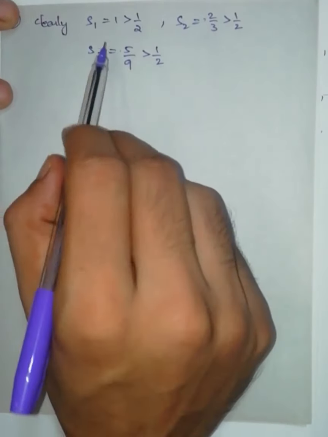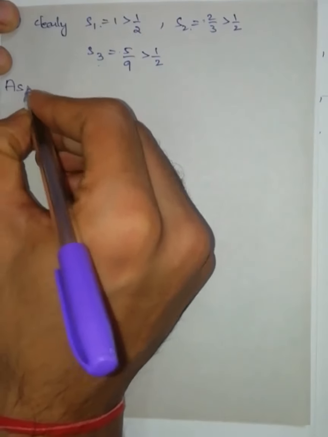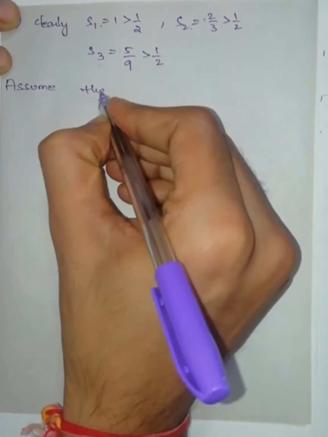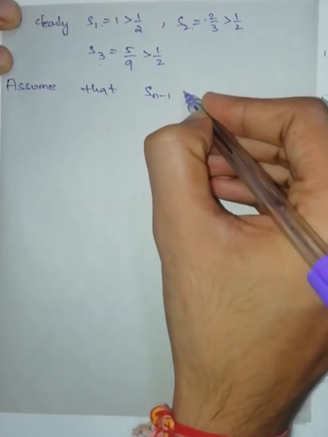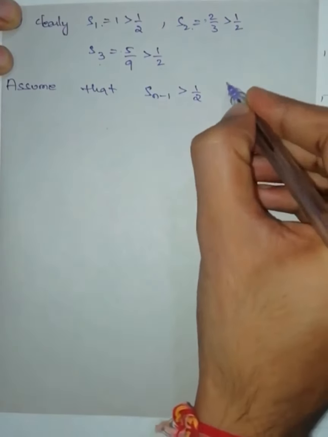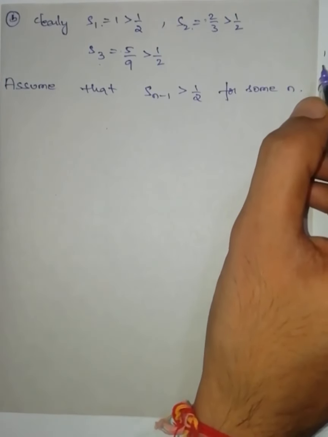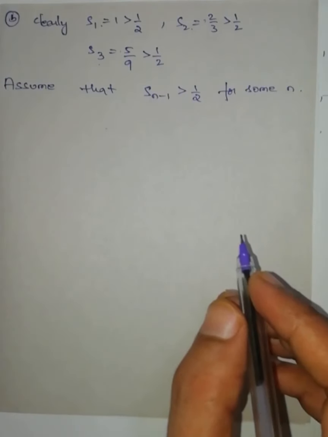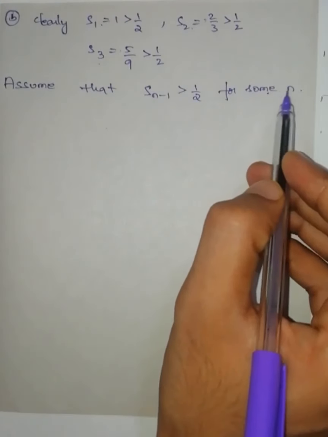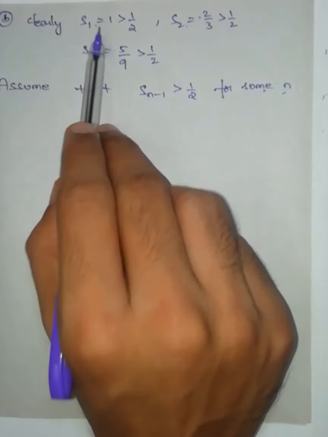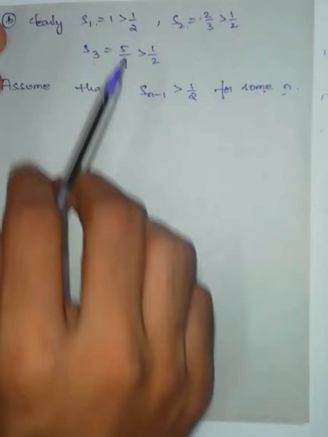So I know that for some n the terms are greater than 1/2. So let us assume that S_{n−1} is greater than 1/2 for some n. Now I am going to use the principle of mathematical induction. For n equal to 2, this holds; n equal to 3, this holds; n equal to 4, this holds. But I don't know it for all n.